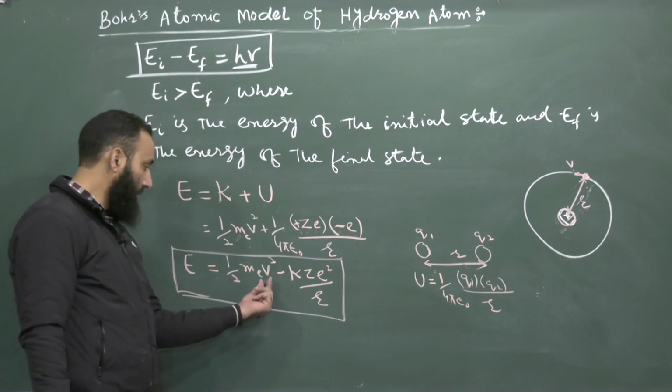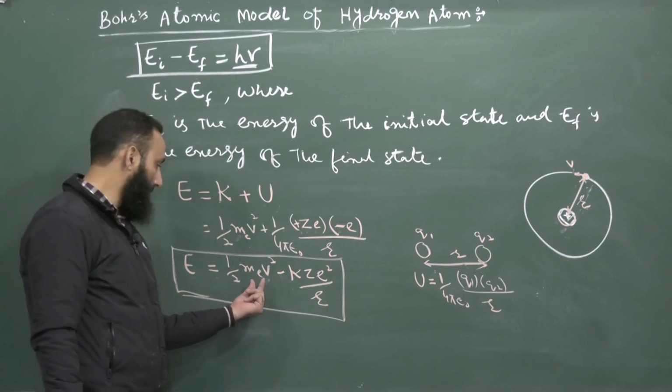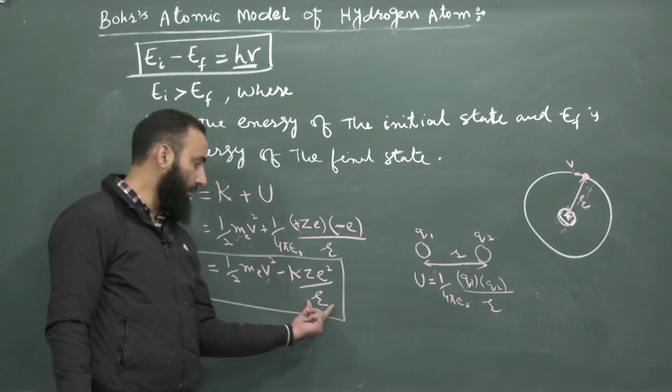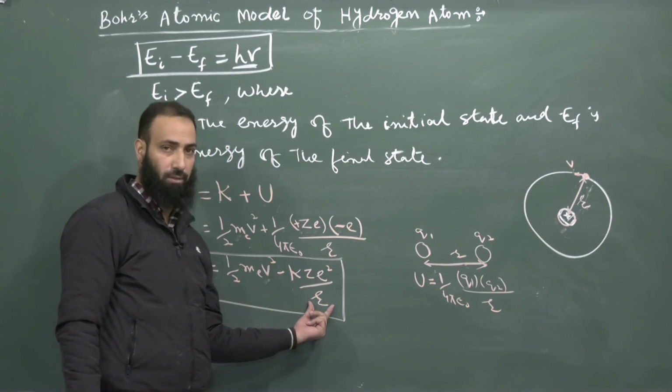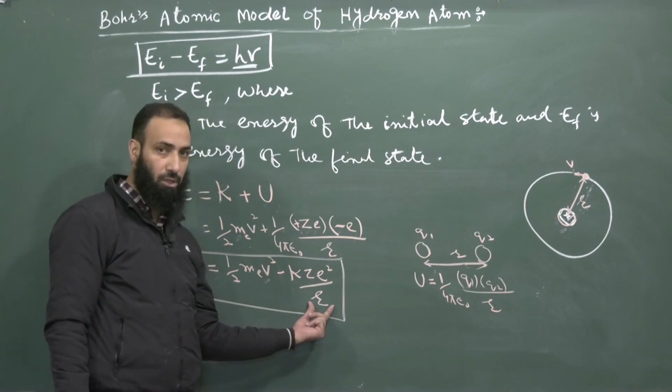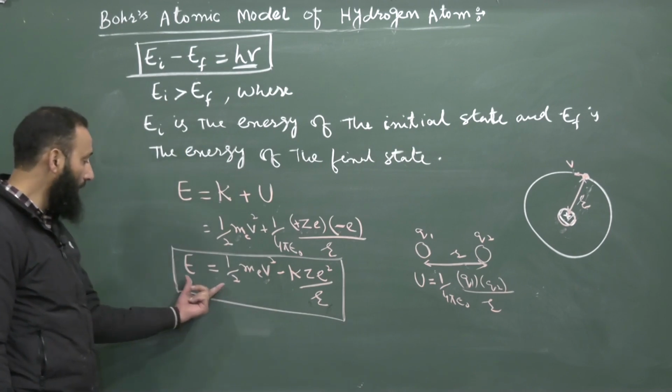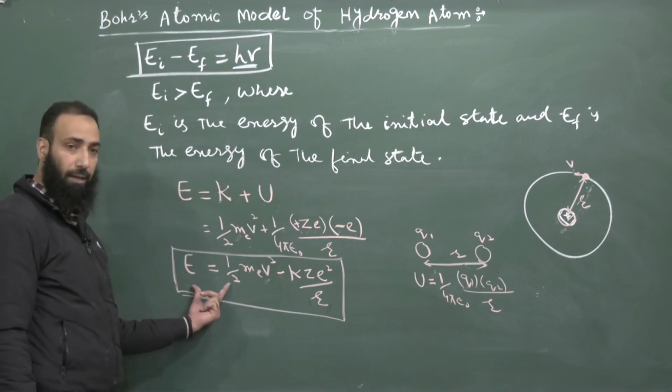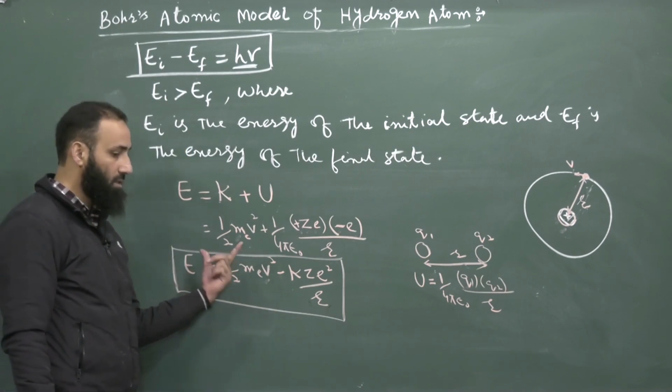Finally, we see that we have to calculate the velocity of the electron and the distance of the electron from the nucleus. Only then can we calculate the energy of the electron in a particular state.